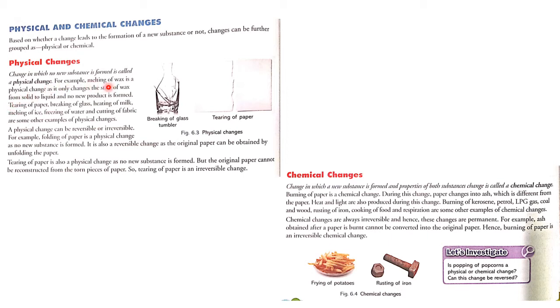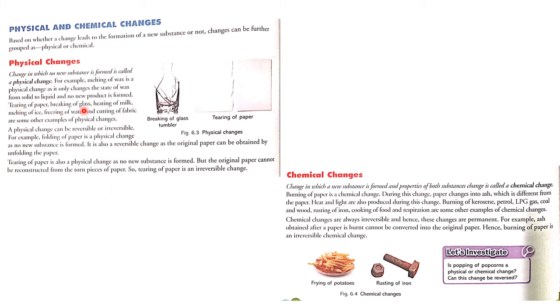For example, melting of wax is a physical change as it only changes the state of wax from solid to liquid and no new product is formed. So here the example is given: when wax, or we can say a candle, is melted, what happened? The wax changed from solid to liquid only and no new product is formed. So this kind of change is called a physical change.